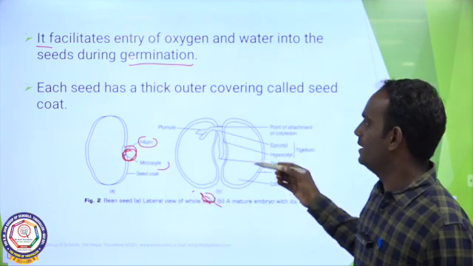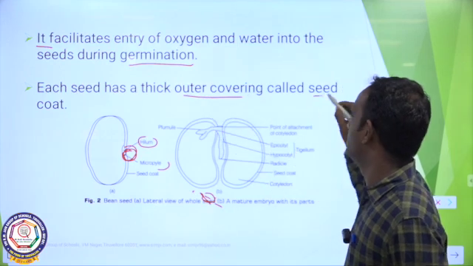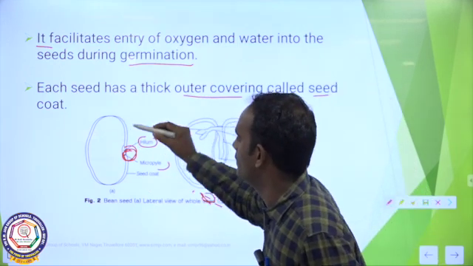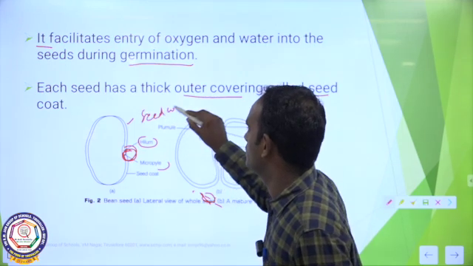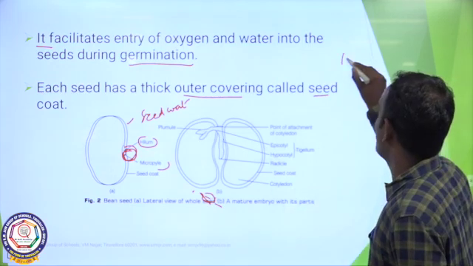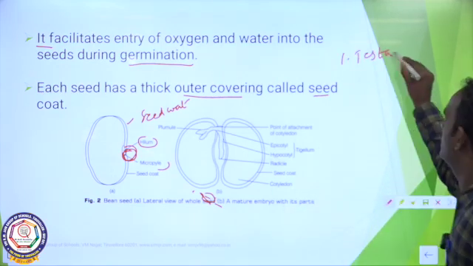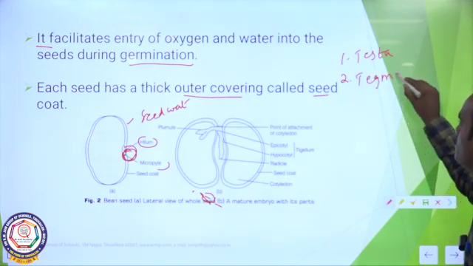Next one, each seed has a thick outer covering called seed coat. The whole seed is covered by an outermost covering called seed coat. The outer coat is called testa, and the inner coat is called tegmen.